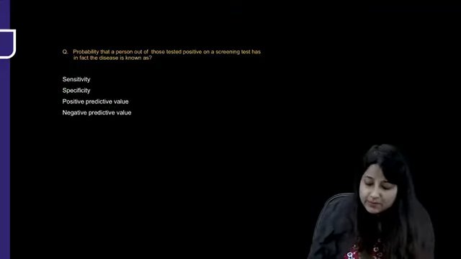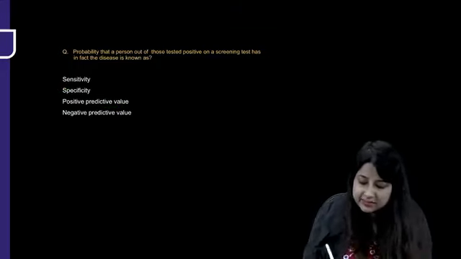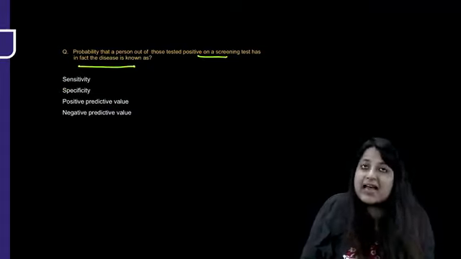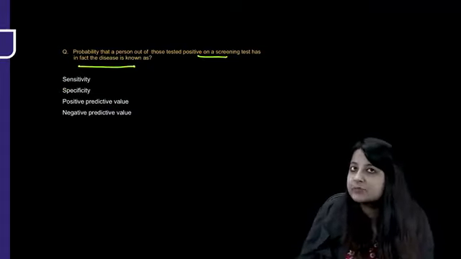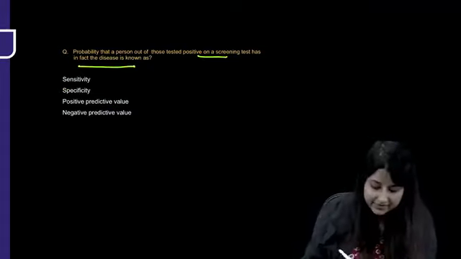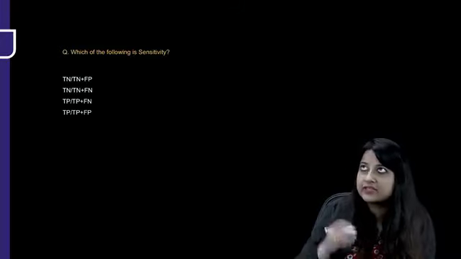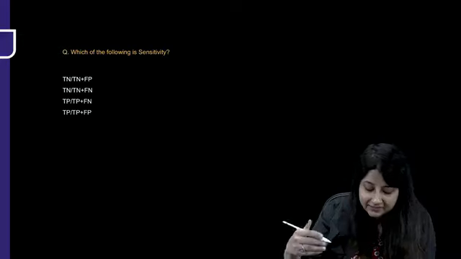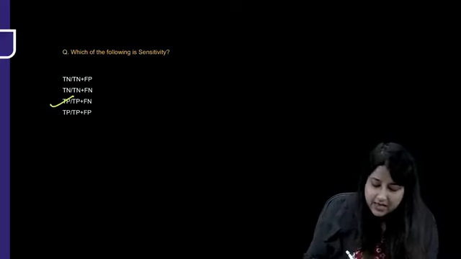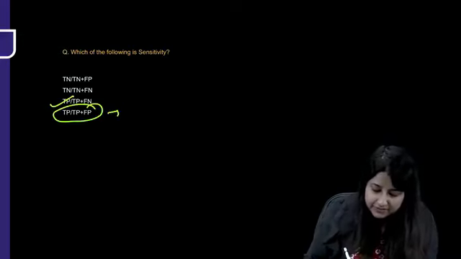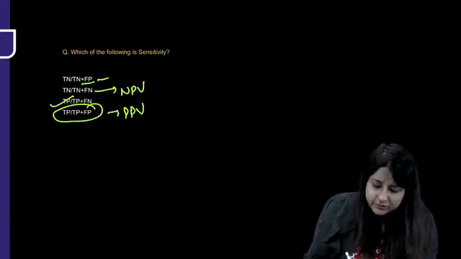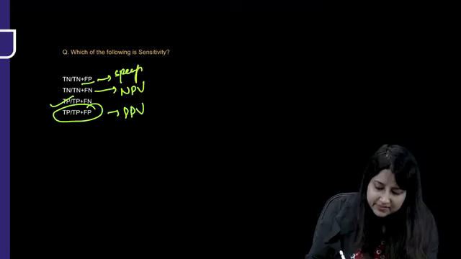Probability that a person out of those tested positive on a screening test has in fact the disease. You have been tested positive. Do you actually have the disease? PPV. Sensitivity formula, ability to identify all those who have the disease. So disease yes, no, A plus C, TP plus FN, and out of that, TP. Everywhere where it's positive, PPV. Where it's negative, NPV. And this one right over here is specificity.